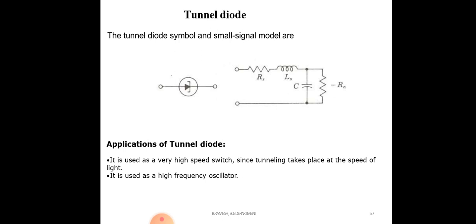It is used as a high frequency oscillator. An inductor and capacitor will produce some frequency, so you can use this device as a frequency oscillator. The switching time is very fast compared to the other diodes.